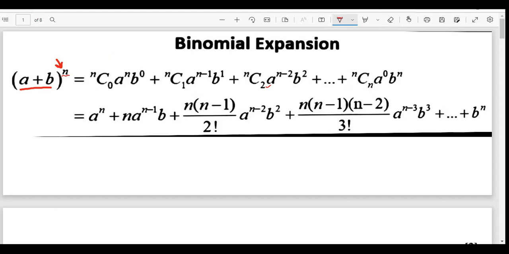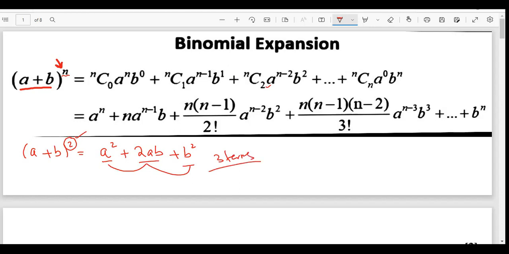For example, if I have a quadratic, let's say a plus b squared, I know how to expand it. It gives me a squared plus 2ab plus b squared. So I am going to have 3 terms. It's simple. Whatever number you have over here, the number of terms is going to be one more than this number. This number was 2, and now I have 1, 2, and 3 terms here. So this is something we need to understand. The remaining contents would be discussed during the questions.